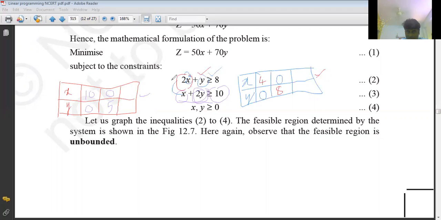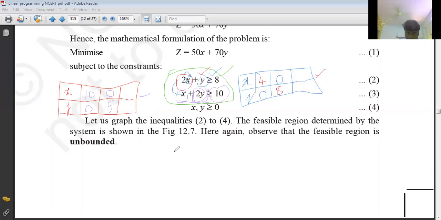Now you observe this is a point of intersection. Tell me what will be the point of intersection of these two inequalities. Now let us solve these. What will we get? This one we can multiply by 2 and solve.